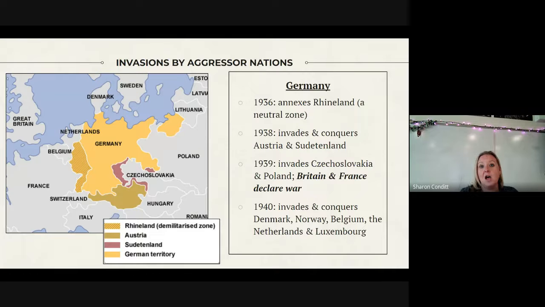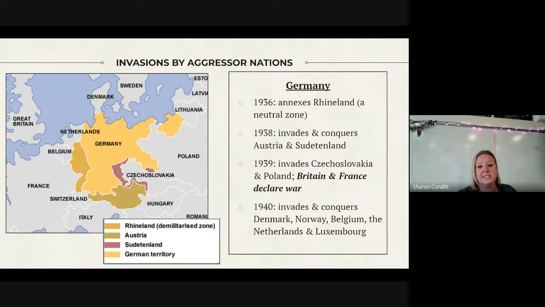And such land includes, as you can see here, the Rhineland, and that's this area that is hashed right here. Shared border between Netherlands, Belgium, Switzerland, and France. Germany was not supposed to be in that as part of the Treaty of Versailles. It was kind of like a no man's zone, and the idea was that having Germany there really made France nervous, and so they weren't supposed to be there.